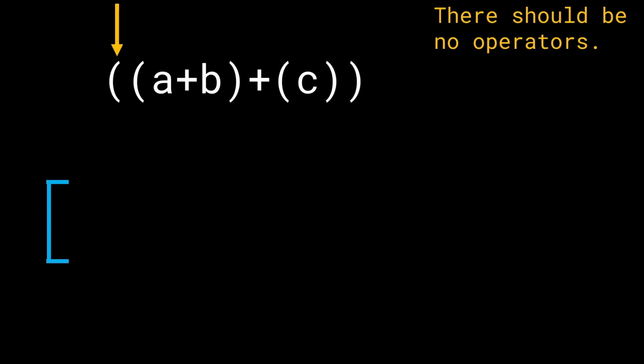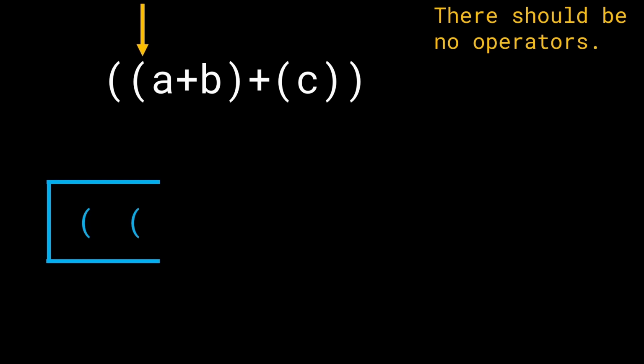All right, so let's go ahead and iterate from the left to the right one by one. Let's say we have the first element and that's the opening bracket. So let's just push it onto the stack. Again, if we get an opening bracket, an operator, or a letter, we push that onto the stack. The only time we don't push an element onto the stack is when we get a closing bracket, because then we need to be more careful. Again, this is something I've already explained in the introduction to parentheses questions video. If you haven't understood it well enough, go ahead and dive into it once more. Cool. So we'll go ahead and continue iterating.